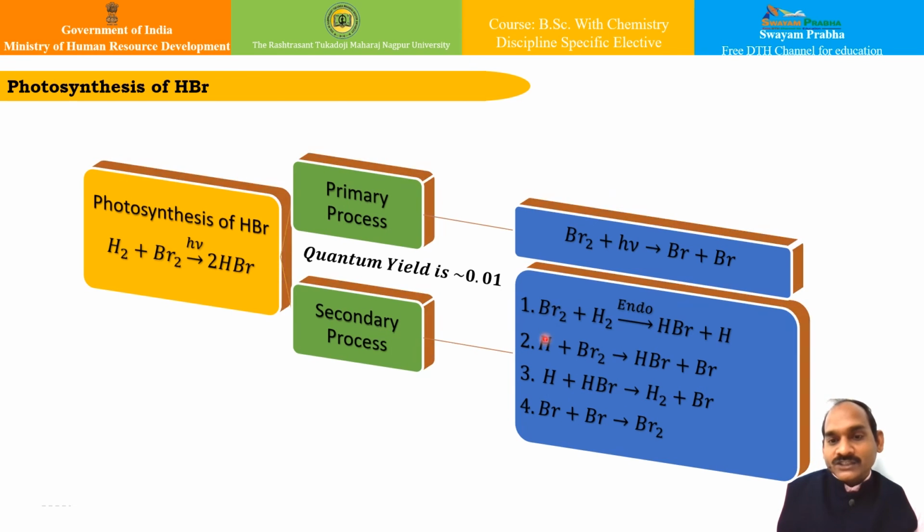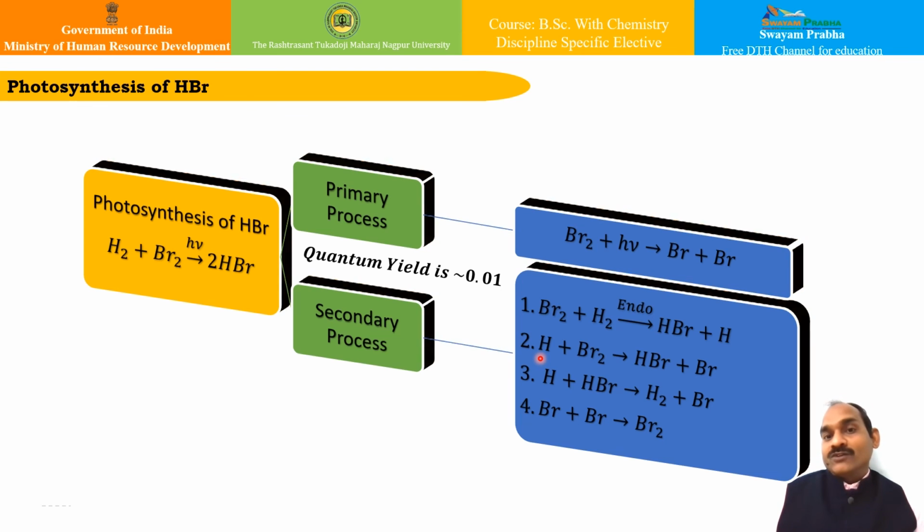Reactions 2 and 3 involve the reaction of hydrogen radicals which are produced in reaction 1, and hence their rates are also restricted by reaction 1. So it is governed by this particular reaction.